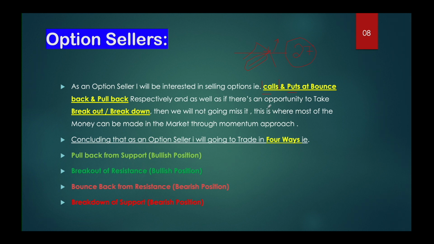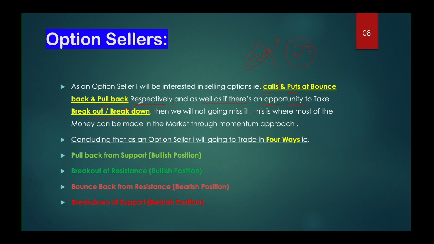And respectively, calls and puts will be shorted on the bounce back and pullback. As well as there is an opportunity to take the breakout and breakdown. When a breakout or breakdown is happening, these are the trading levels, especially for options. A breakout will be buying the calls, and a breakdown will be buying the puts. These are the levels which we have been given for the option buyers.